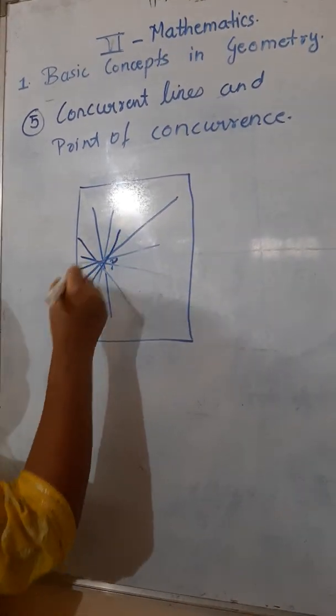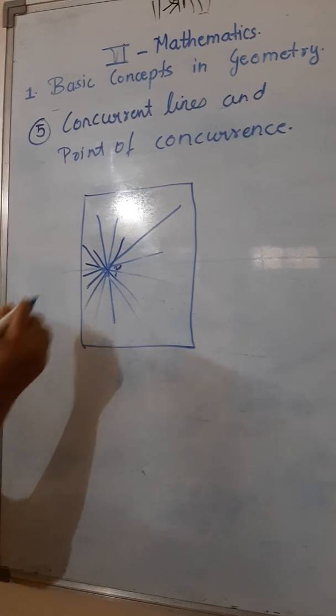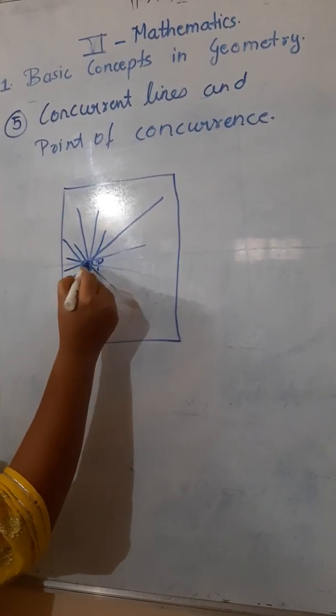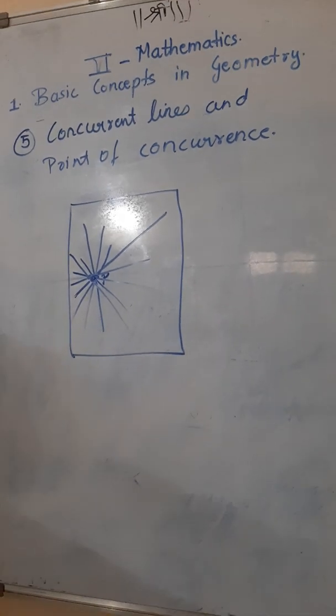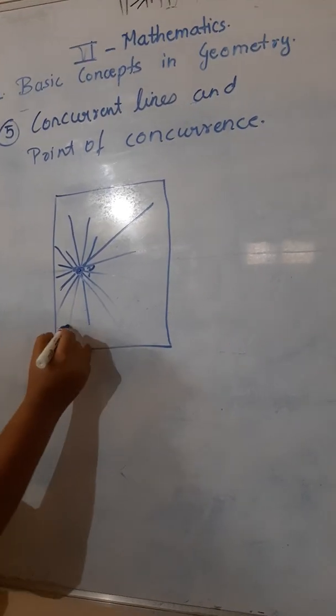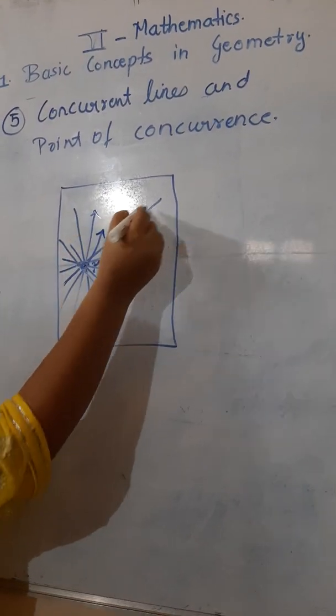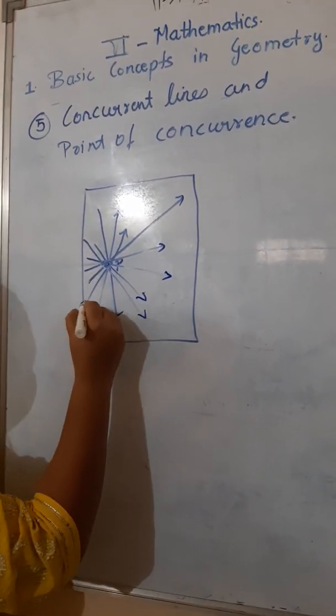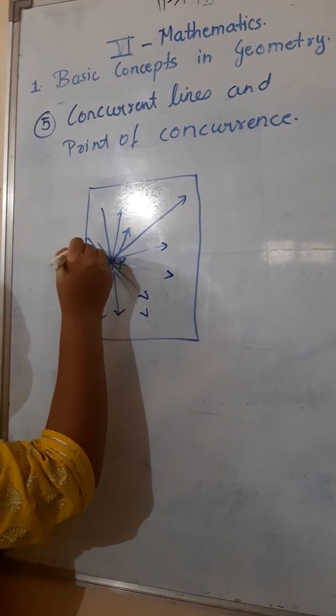Many lines I can draw from one point, and so it is said that from one point we can draw infinite number of lines. I am giving an arrow to all these lines because these are lines, no?